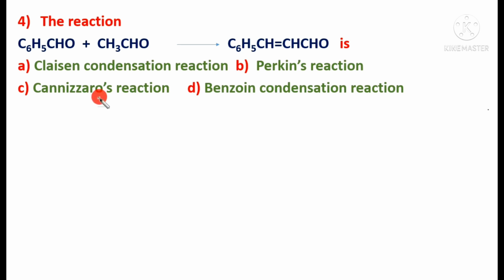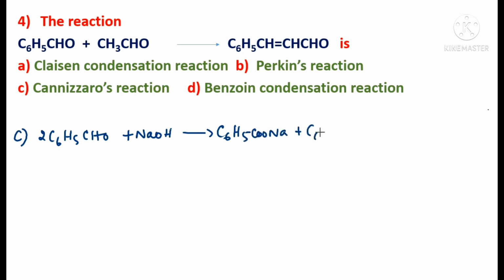What about the previous one, the Cannizzaro reaction? This also we saw in the previous question. In Cannizzaro reaction, benzaldehyde is treated with concentrated alkali, that is sodium hydroxide, to get sodium benzoate and benzyl alcohol. So let me write and show you what happens. Two molecules of benzaldehyde, C6H5CHO, in the presence of concentrated sodium hydroxide get converted to sodium benzoate, C6H5COONa, plus benzyl alcohol, C6H5CH2OH. So Cannizzaro reaction is also not the option because we are getting cinnamaldehyde.